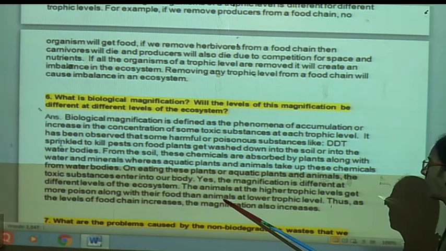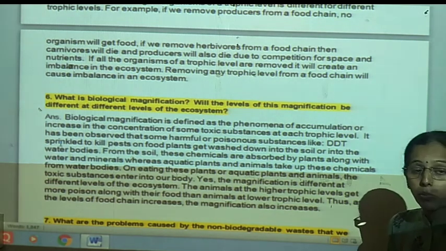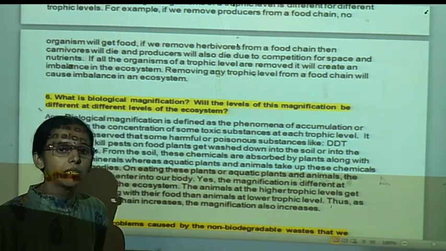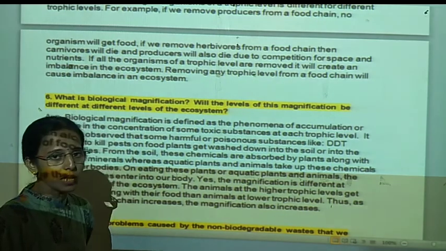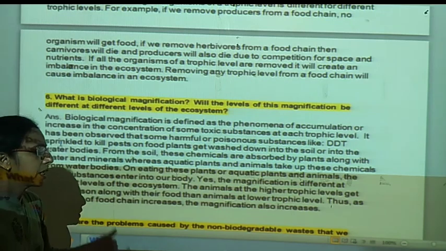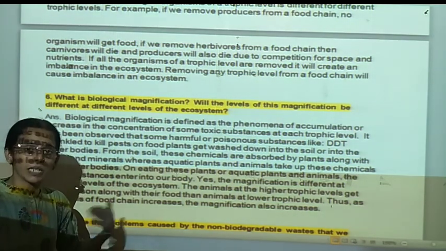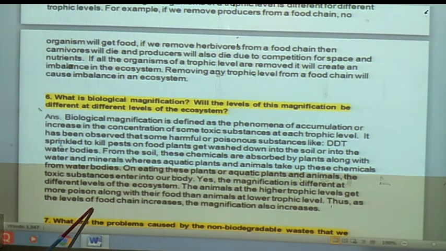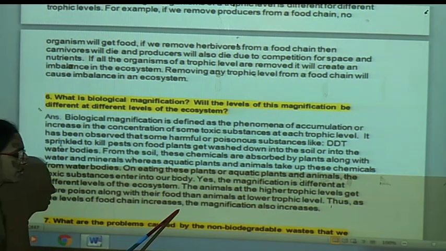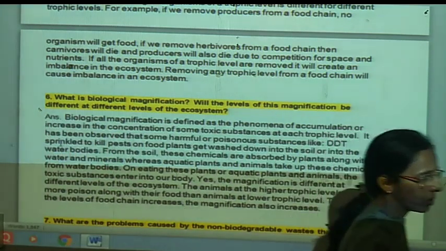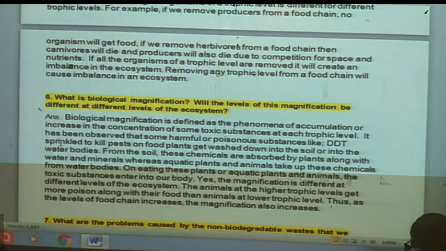The animals at the higher trophic level suffer more. In their body, the concentration of these harmful substances increases compared to the previous trophic level. In the case of producers it is less, but in the primary consumers it is more than that of the producers. In the secondary trophic level it is more than that of the primary. At the top-level consumer in the food chain, the concentration increases the most. That means magnification also increases at the top level of the food chain.